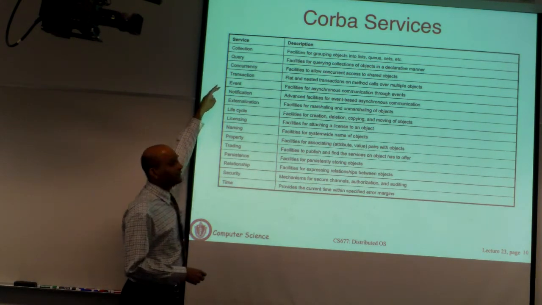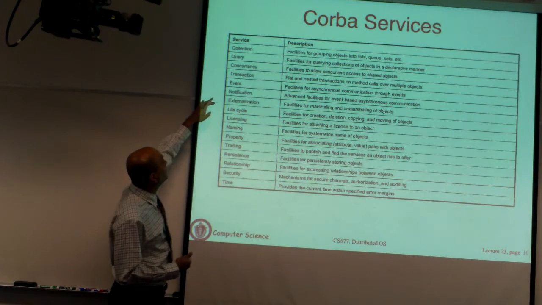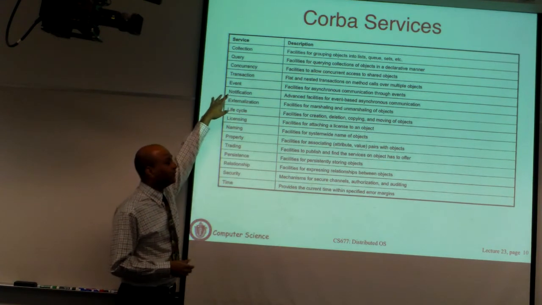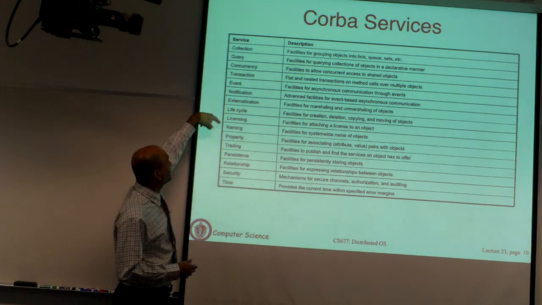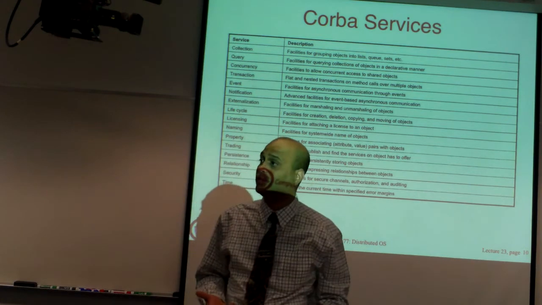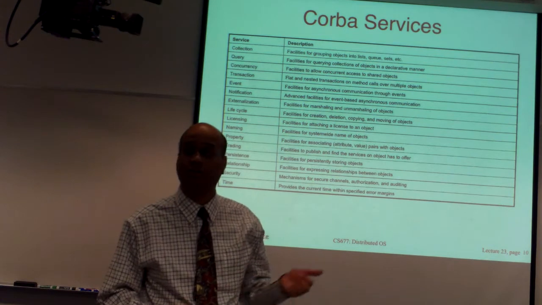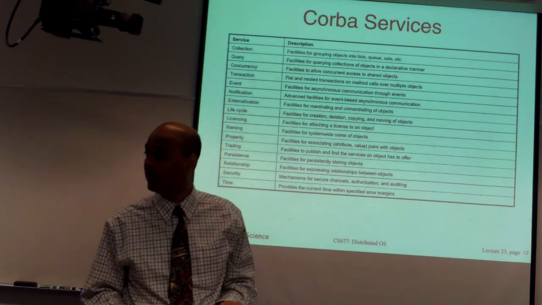There's a transactional service which allows you to implement transactions inside your application. There is a notification service and an event service that we will talk about in more detail. There is even a licensing service. If you write a commercial application, you want to sell it and give licenses to your customers, there's a service for that as well.